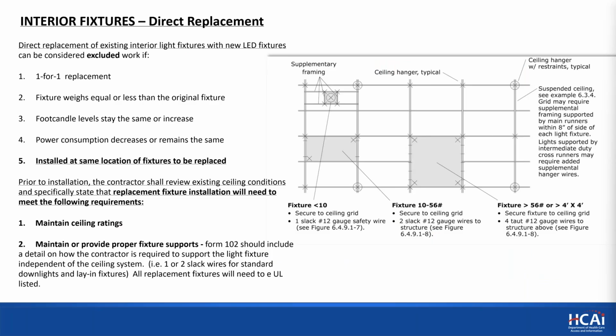And number 2, maintain or provide proper fixture supports. Here's a little detail that we have on our website. If the fixture is less than 10 pounds, and it's a downlight, then 1 slack wire is required, and it needs to be secured to the ceiling grid. 2x4s up to 56 pounds require 2 slack wires and to be secured to the ceiling grid.